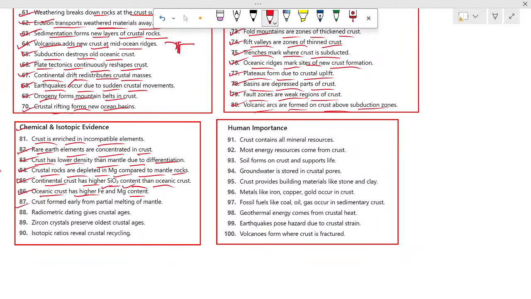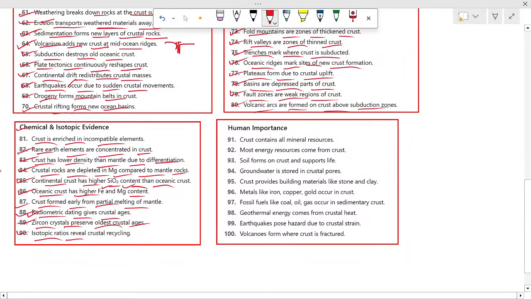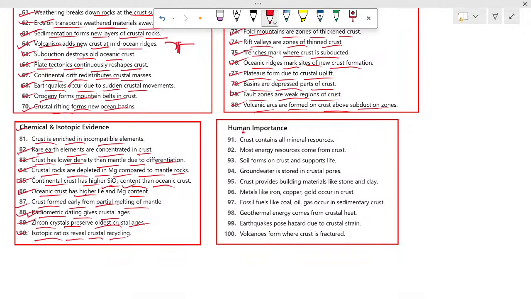87: crust formed early from partial melting of mantle. 88: radiometric dating gives crustal ages. We know all about radiometric dating. Okay. 89: zircon crystals preserve oldest crustal ages. 90: isotopic ratios reveal crustal recycling. Human importance. Okay. So 91.